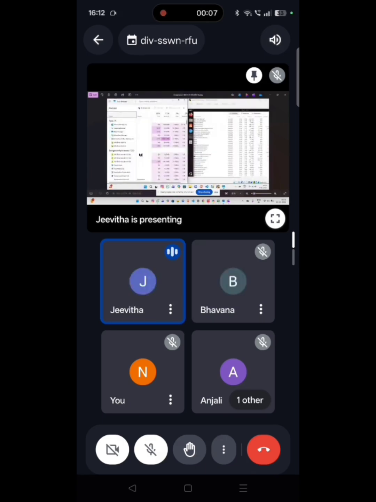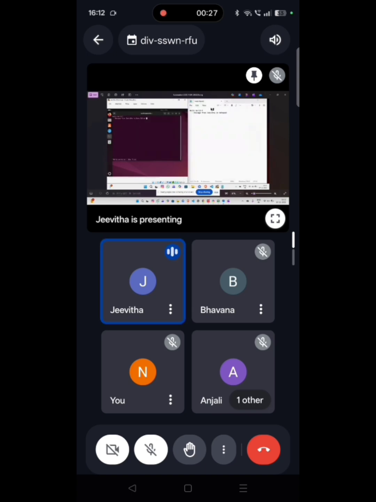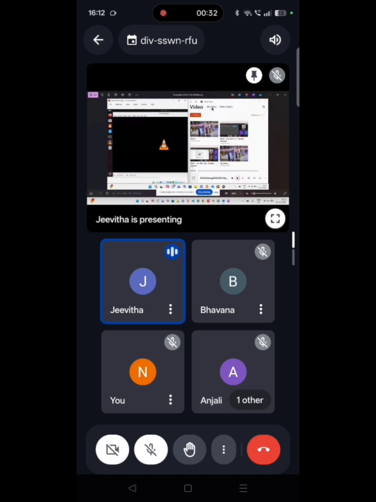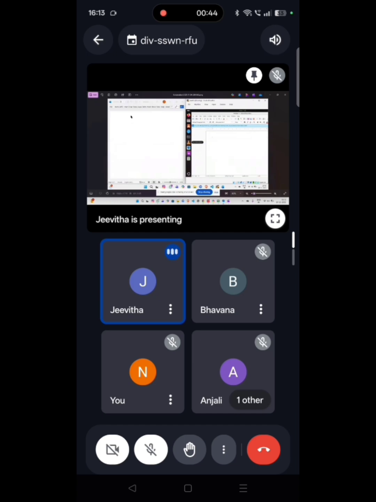Thank you. These are the sample screenshots of our output. This is Task Manager from Windows, and this is Ubuntu in Oracle VirtualBox. This is Notepad, and this is the Linux Notepad and video player. This is the Firefox browser, and this is Photos in Windows. These screenshots show the difference between Windows and Linux.